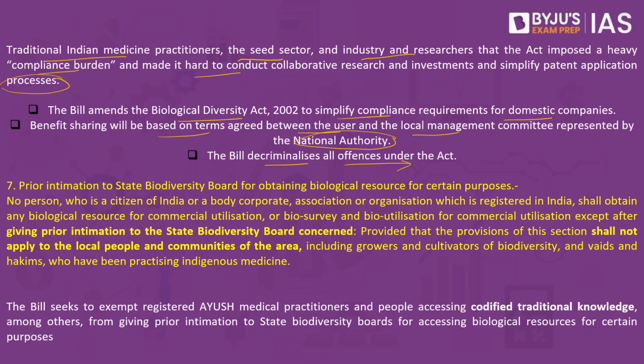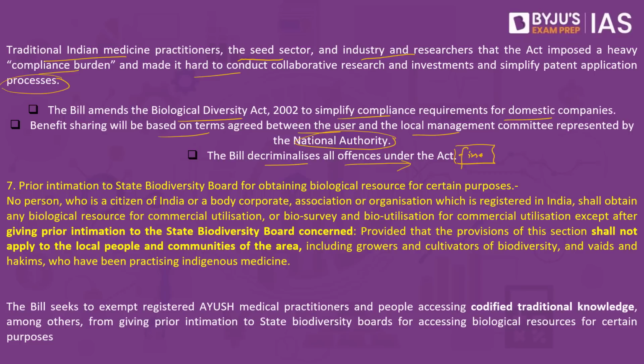What do we understand by this? Under the earlier act, that is the Biological Diversity Act of 2002, in case a person violates some of the provisions, he would be put behind bars. He can be arrested. He can be sentenced to a particular imprisonment period as well. But in this case, everything has been decriminalized, which means that person will not be arrested. Instead, a heavy penalty or fine would be imposed on such a person violating the provisions of this bill. So these are the major features of this legislation.